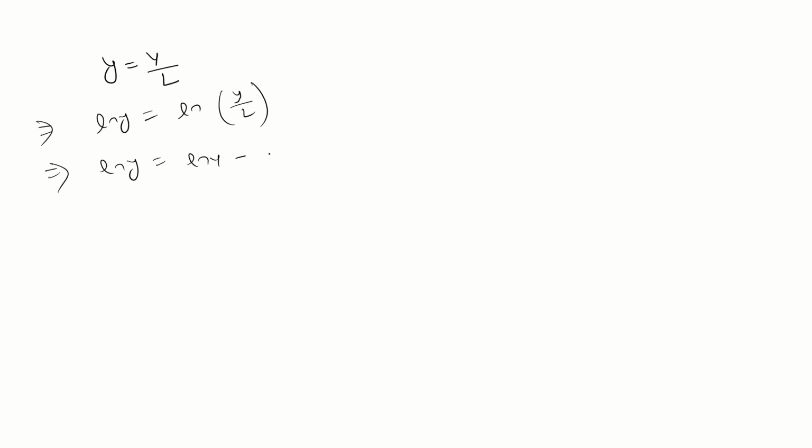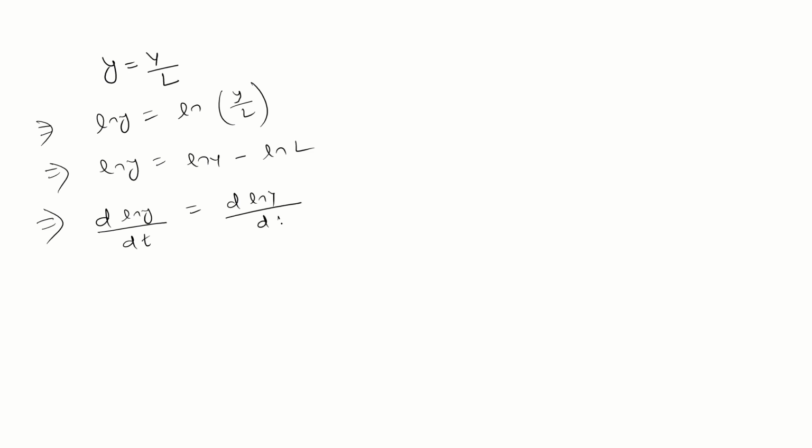So ln capital Y minus ln capital L. Take the time log derivative, differentiating all these terms with respect to t. So what will you get?